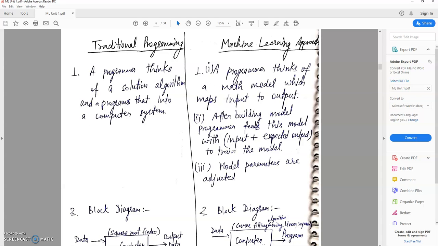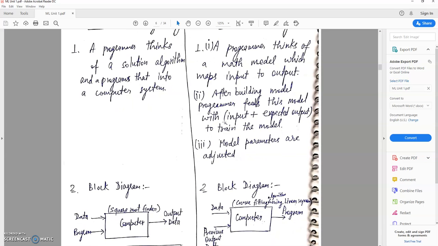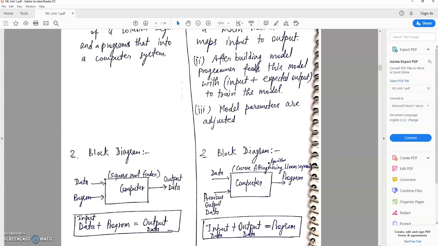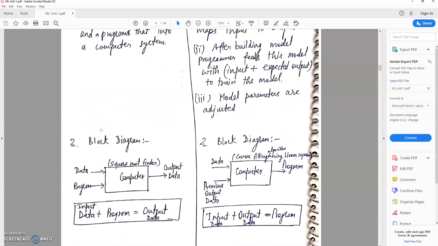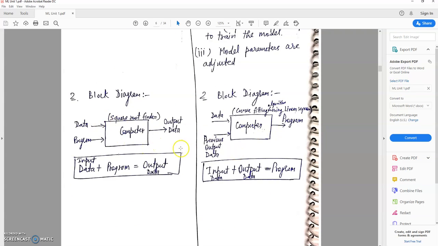In traditional programming, a programmer thinks of a solution, algorithm, and a program that is fed into a computer system. In the machine learning approach, a programmer thinks of a math model which maps to the output. After building the model, the programmer feeds this model with input plus expected output to train the model. Then model parameters are adjusted. These are the block diagrams which we already discussed.